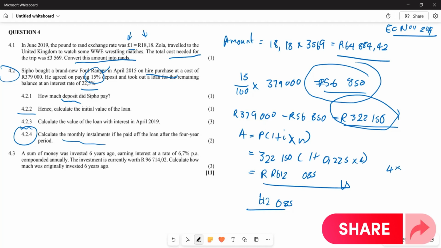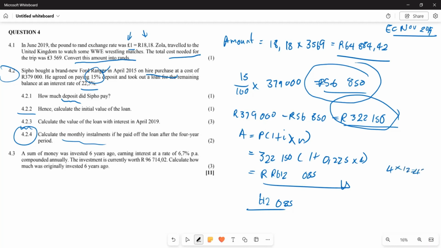Remember, 4 years multiplied by 12 is 48, so you are going to divide by 48 here. And when you divide by 48, the monthly installment that will be paid is going to be 12,751.77. Altogether, that is what is going to be paid.